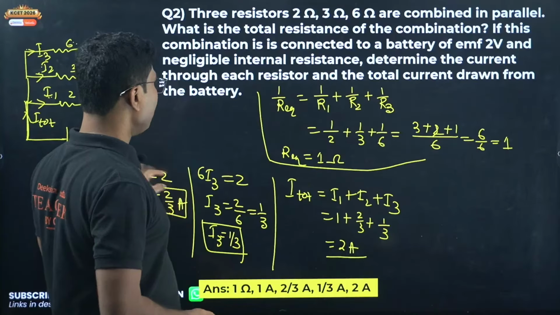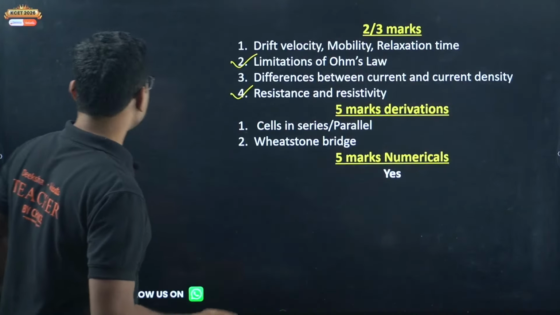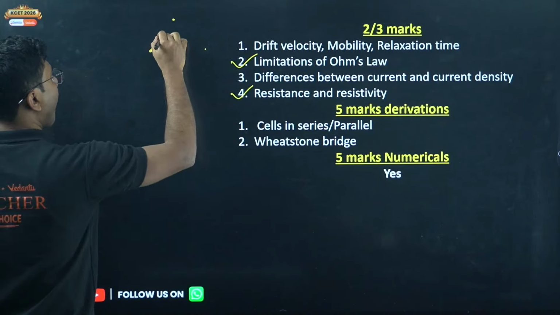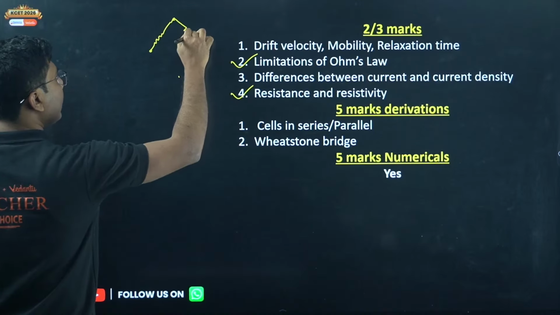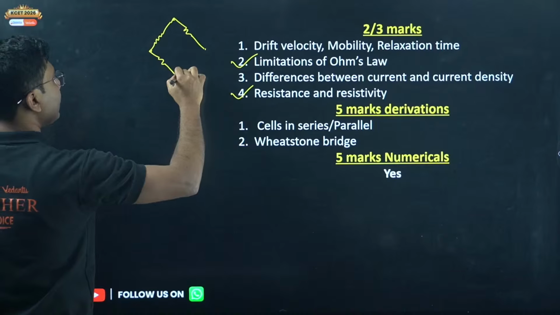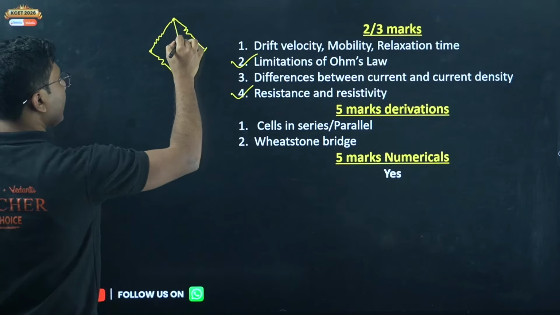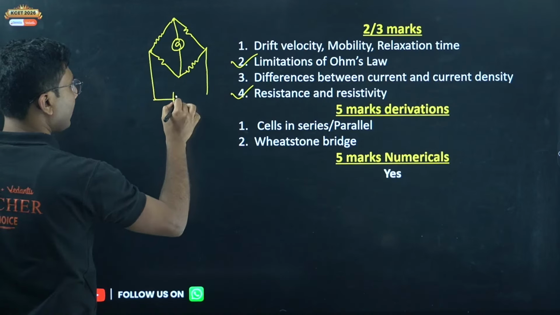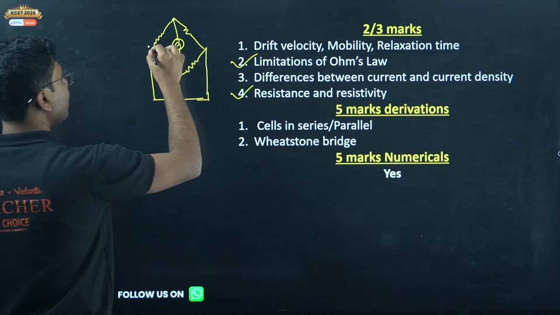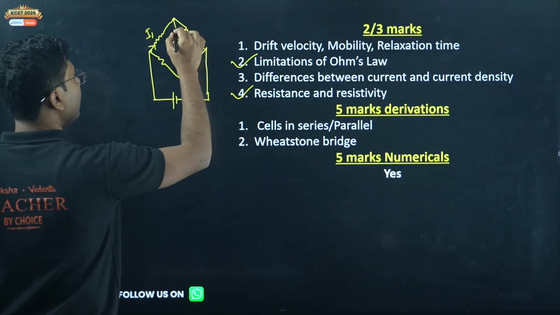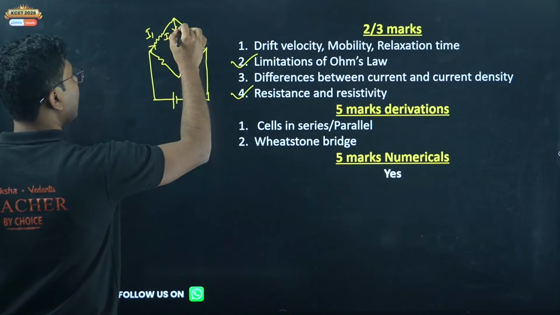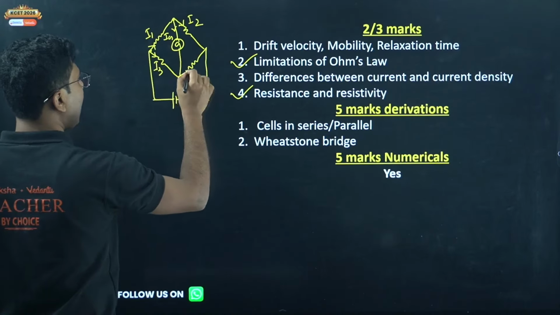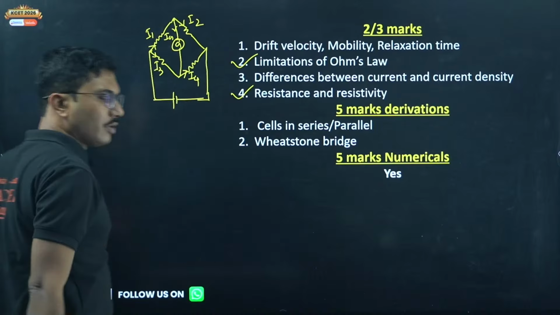Now someone asked me to explain Wheatstone bridge. So for Wheatstone bridge, what you have to do? Very simple. There is a shortcut way, there is a long way. Most of the teachers teach the long way, I teach the shortcut way. I have already discussed it in tomorrow's morning lecture as promised, but again someone asked me, so how can I refuse? So the current through this, say I1, current through this, say IG, current through this, say I2, current through this, say I3, and through this say I4.